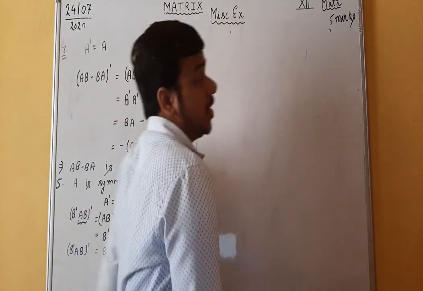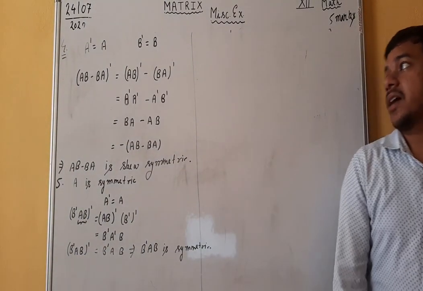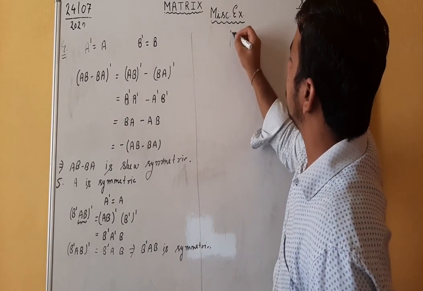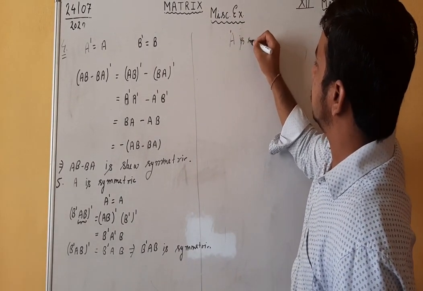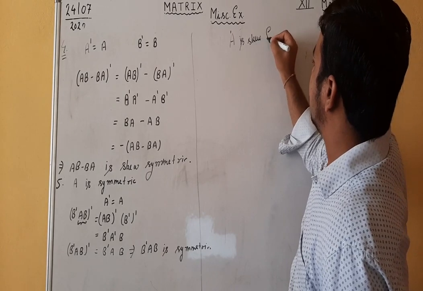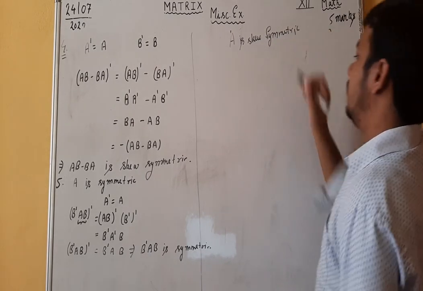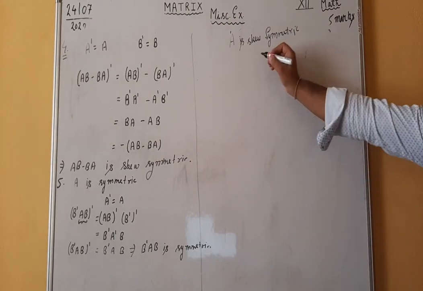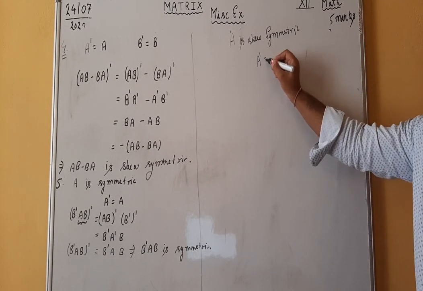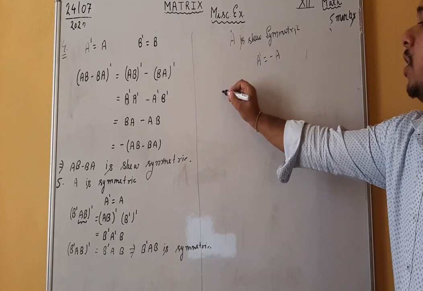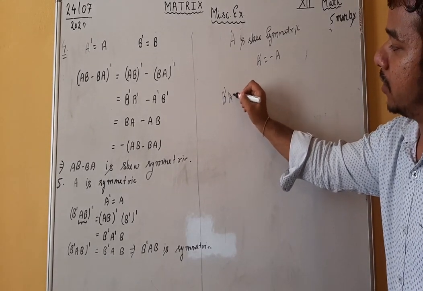Now we will check the case when A is a skew symmetric matrix. So see case 2. A is skew symmetric. If A is a skew symmetric matrix, then A dash is equal to what? A dash is equal to minus A. Now find the transpose of B dash AB.